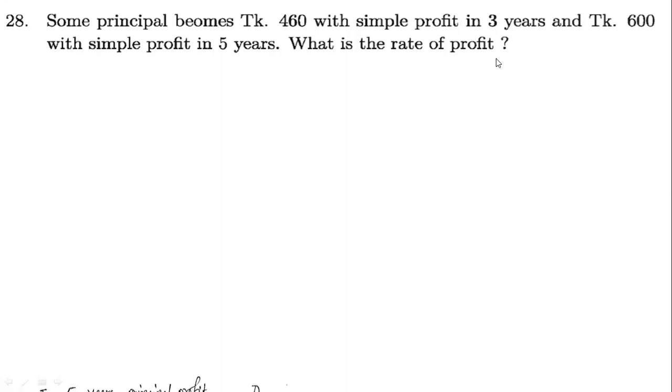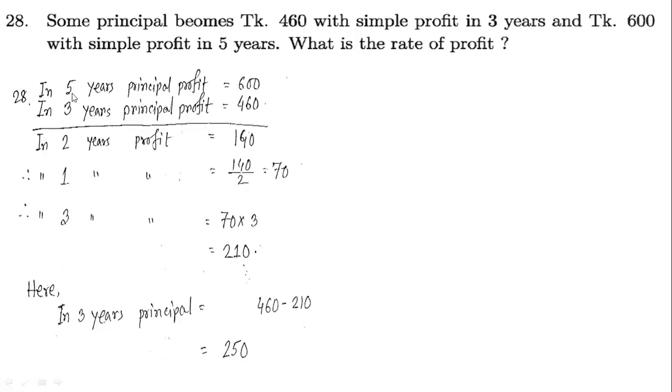Okay, we may go this way actually. In 5 years, the principal with profit is 600 taka, and for 3 years it was 460 taka. If we subtract this, then in 2 years the profit will be 140 taka. For 1 year, we just divide by 2, and you will get your answer. Here for 1 year the profit is 70 taka.